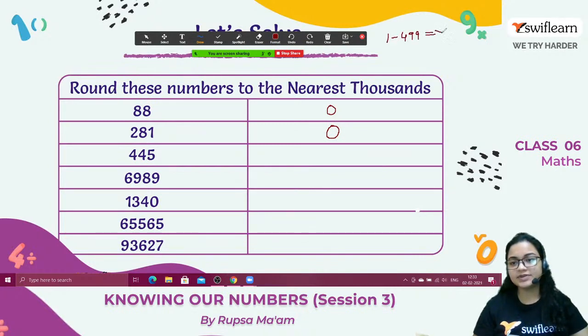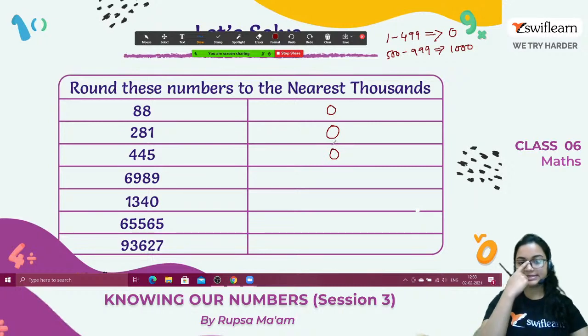Till this it will be 0. And from 500 to 999, it will be 1000. Clear? So this too will be 0. Now it's coming 445. This is also in the first group, 1 to 499. So this will also be 0.